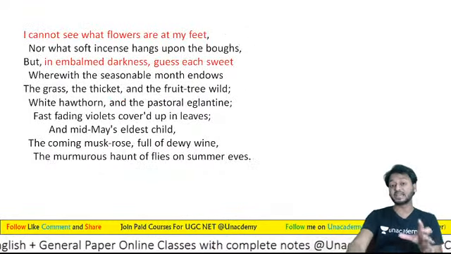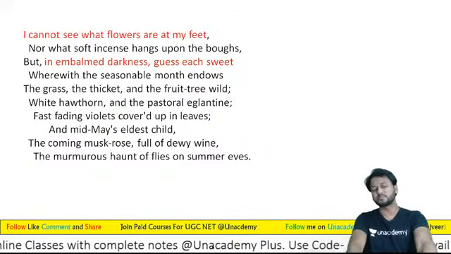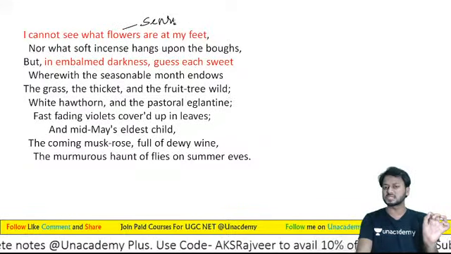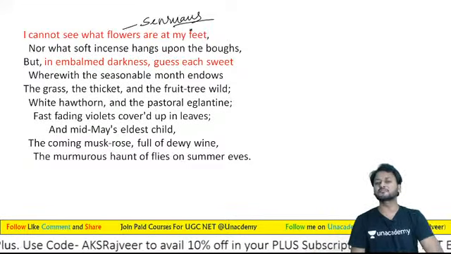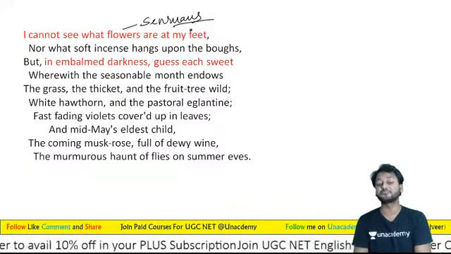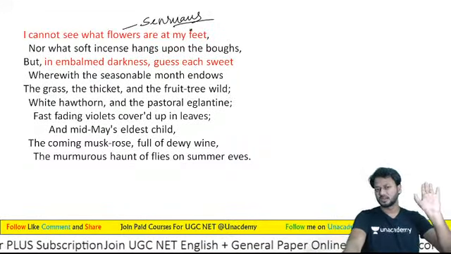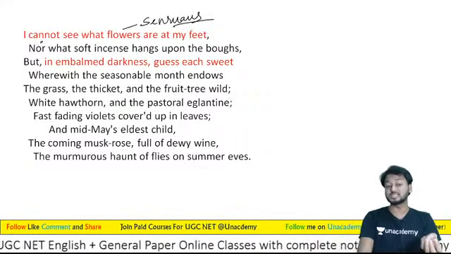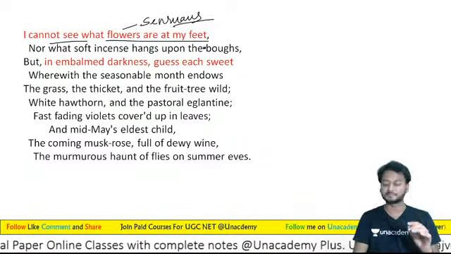But learners, the next stanza is really important, and the one after this stanza is also important. So yes, learners, this is the sensuousness. Please focus on the sensuousness of John Keats. What is he going to say? "I cannot see what flowers are at my feet, nor what soft incense hangs upon the boughs." Learners, he's saying, I can't see what flowers are at my feet. I cannot see.